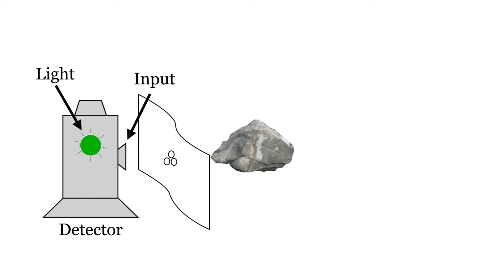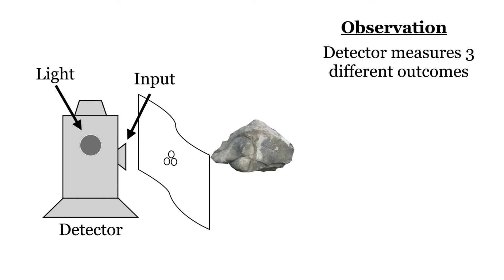Now, we could have had an automatic readout showing the result was left, right, or center, or some other way of communicating the results. But in what follows, all we'll need to focus on is that we can do a measurement on these particles that gives one of 3 outcomes. And the colors are a nice visual way of viewing the 3 possible results. So we have a new observation about our particles based on the fact that this detector, with its magnets and pieces of paper, gives different results for different particles.